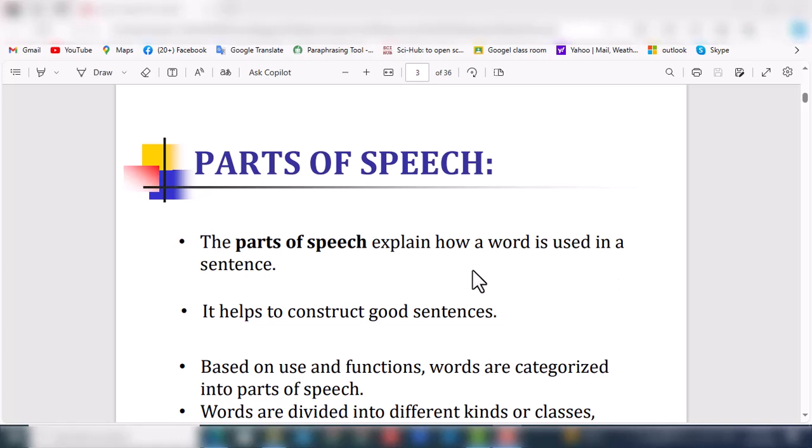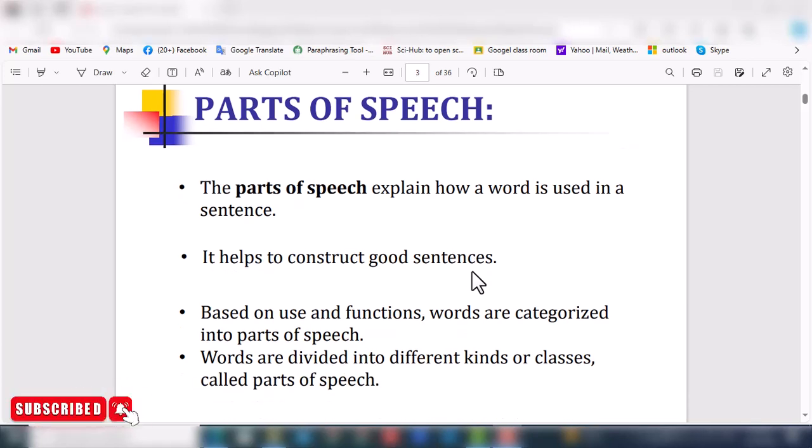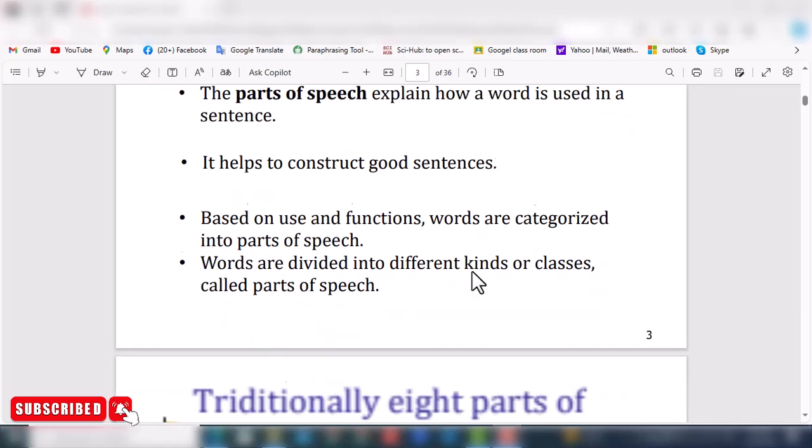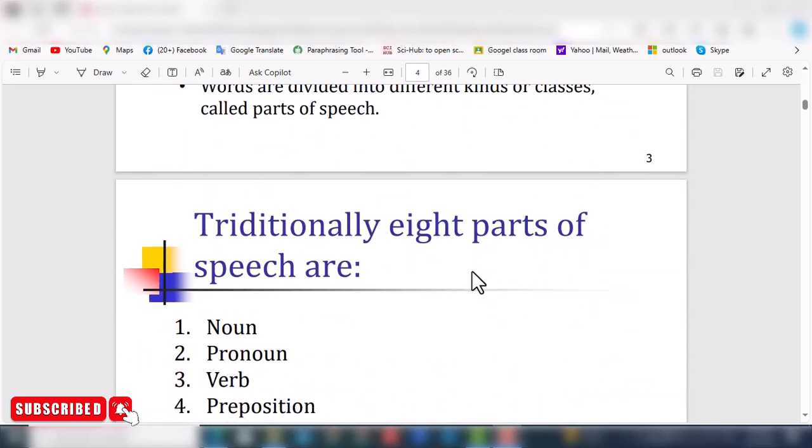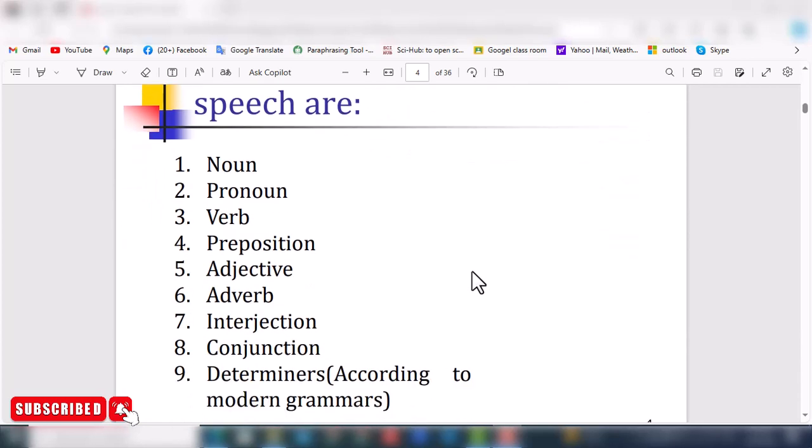First of all, there are explanations of words, categories of words, word classes. Another name for parts of speech is word classes. Based on use and function, words are categorized into parts of speech according to their function, meaning noun function, pronoun function, verb, and so on. Words are divided into different kinds or classes called parts of speech. Traditionally, there are eight parts of speech, and the ninth one is the determiners, we can say the specifiers.